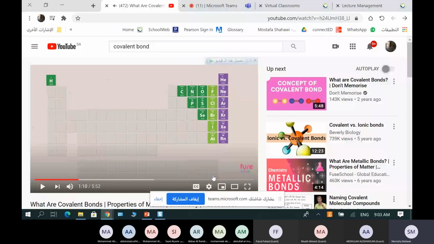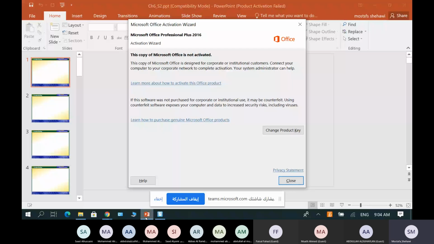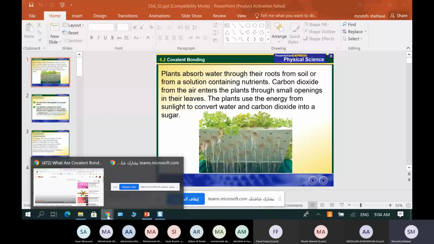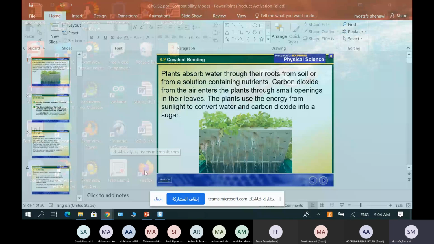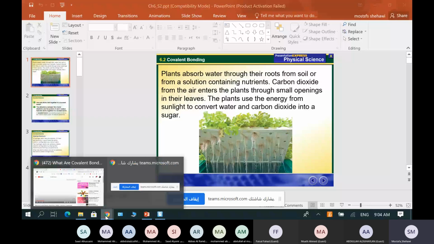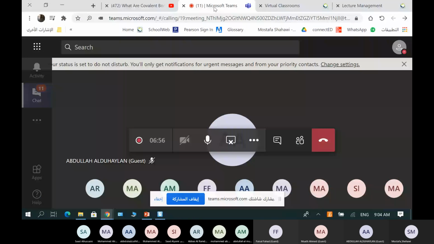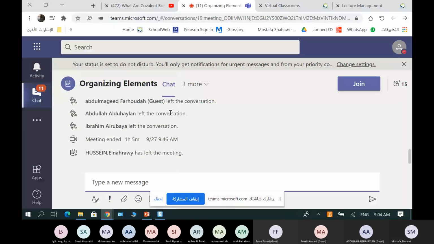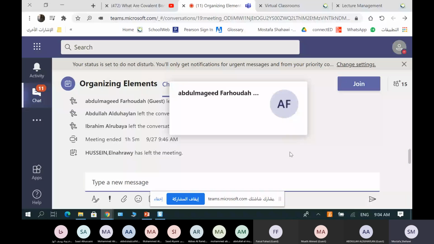So today, inshallah, we are going to talk about the second type of bonding, which is covalent bond. Before I start with this one, let's recap on the previous one. On the chat area, please tell me what is the ionic bond that we talked about in the previous session. In the chat area, I want to see your answers about the ionic bond. What is ionic bond?